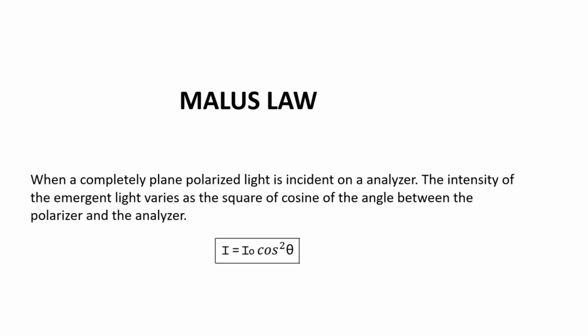Now, Malus law. Malus law states that when a completely plane polarized light is incident on an analyzer, the intensity of the emergent light varies as the square of cosine of angle between the polarizer and the analyzer. That is, I is equal to I0 cos square theta.